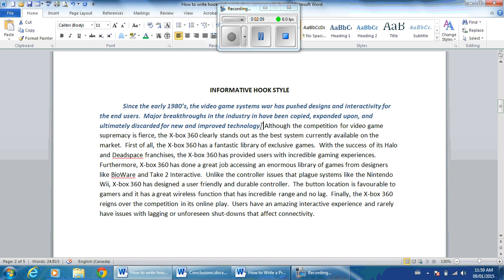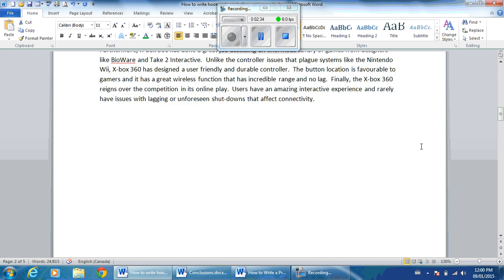So as you can see, I haven't actually told the reader what this paragraph is about. All I've done is given them a little bit of backstory. And then what we do is we hit them with the topic sentence. In this case, it's a persuasive paragraph, and it's making an argument that the Xbox is clearly the best system that's currently available. Now, that's an informative hook style, but there's also an imaginative hook style.